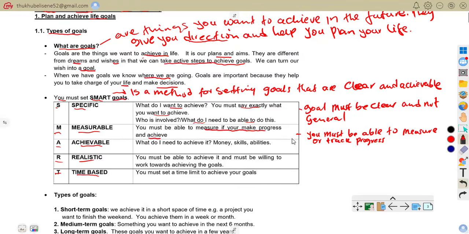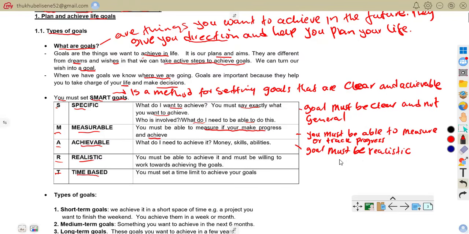Meaning the goal must be realistic. When you talk of what is achievable, the goal must be realistic. They must be realistic and possible to reach.